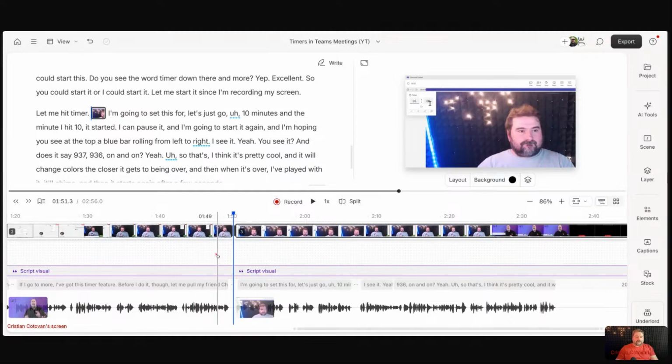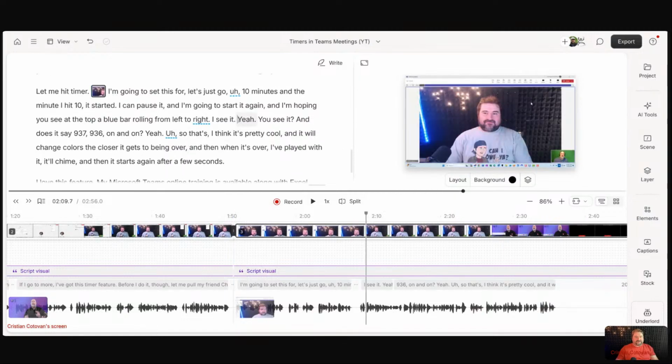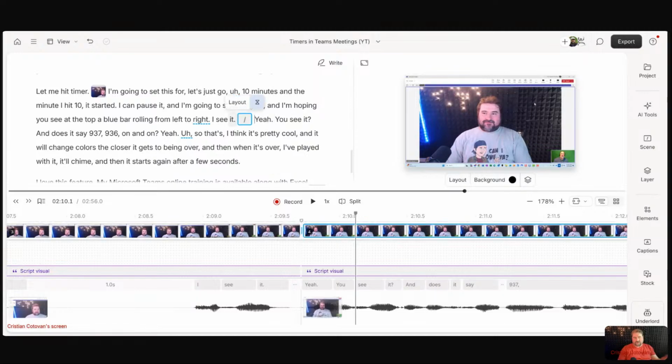And you can create scenes also in the text like you could before. This is not something new. So if you go in the text somewhere, maybe here next to the word yeah, you put your cursor in there, you can press forward slash on the keyboard. There you go. You've added a new scene at that point.